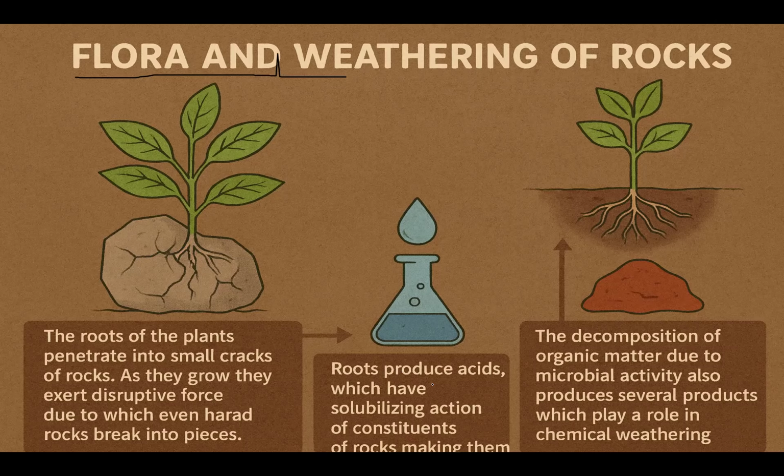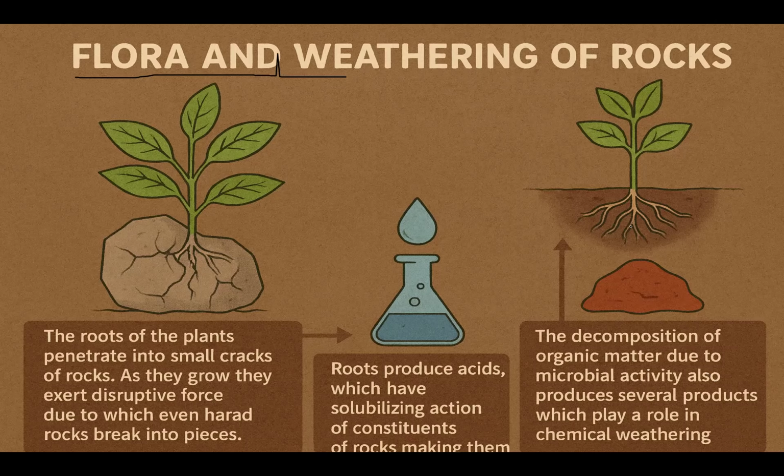Again, the roots penetrating inside the rocks are in respiration mode and form solubilizing acids like carbonic acid, which dissolve the minerals inside the rock. And ultimately, when plants die, their bodies decompose, and organic matter, due to microbial activity, produces several products which play a major role in chemical weathering.